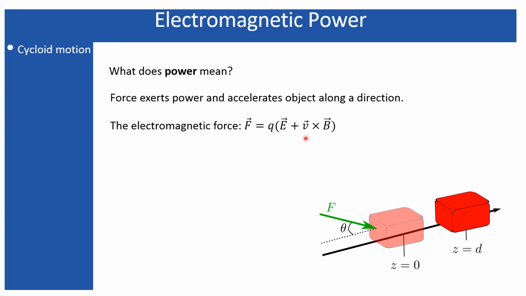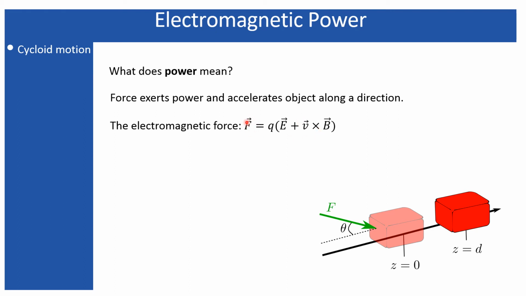And along with that, another consequence of this cross product is that the magnetic field does not do any work. Suppose this particle is moving along this direction, and the magnetic field is applied along this direction. Since there is a cross product, it has a direction perpendicular to these two vectors, or perpendicular to the plane containing these two vectors.